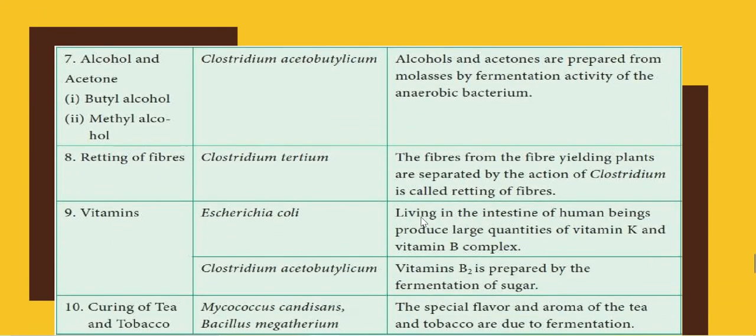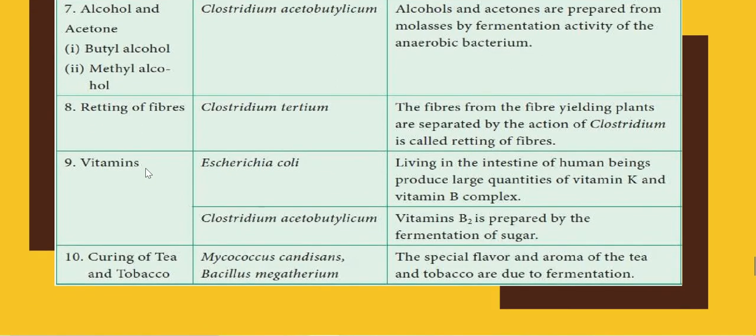Now coming to the next, again these are the products, that is alcohol, retting of fiber, very important. This question has come many times in competition. Retting of fiber is done by clostridium tertium. The fibers from the fiber yielding plants are separated by the action of clostridium, which is called retting of fiber. Then again very important, curing of tea and tobacco, that is by Micrococcus candicans and Bacillus megatherium. So you can note down these two.